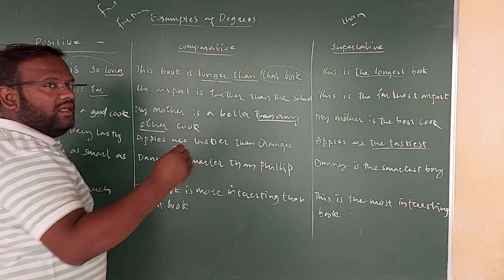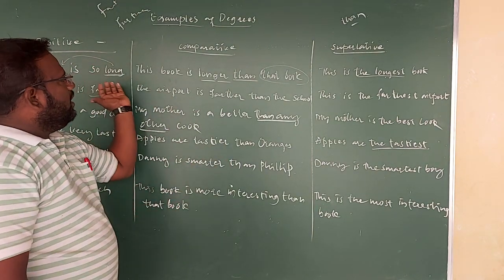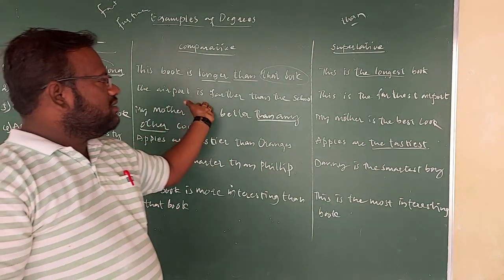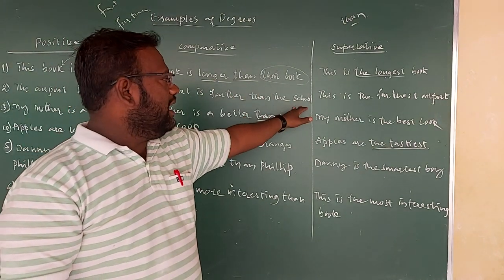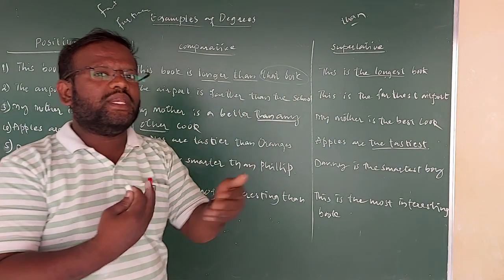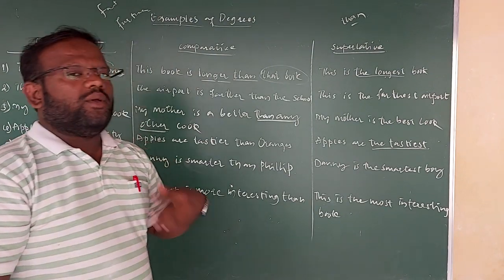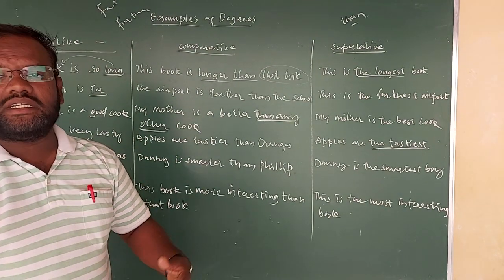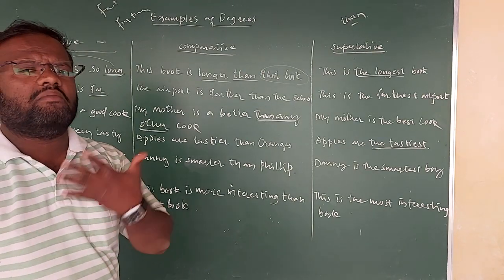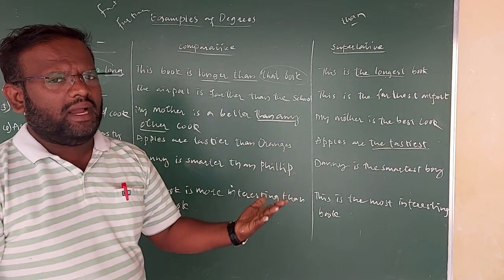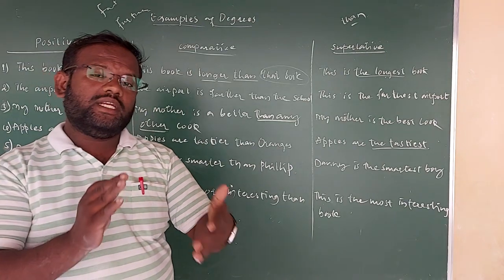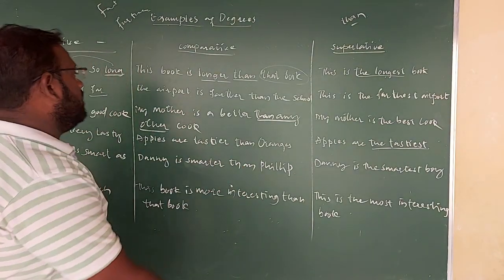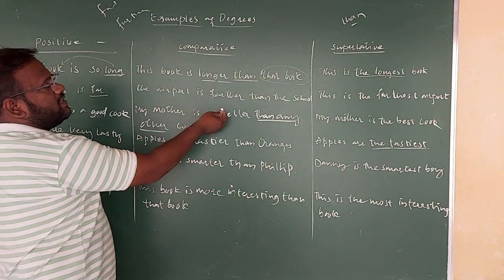Farther means far away. Okay, the airport is farther than the school, because we need to make some comparison here. You can take school, or a bus stand, railway station, anything else, or market, whatever comes to your mind, but we need to make a comparison. So therefore the airport is farther.